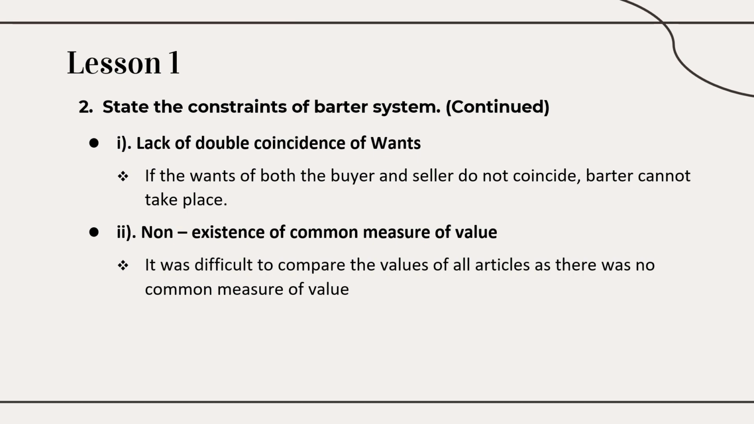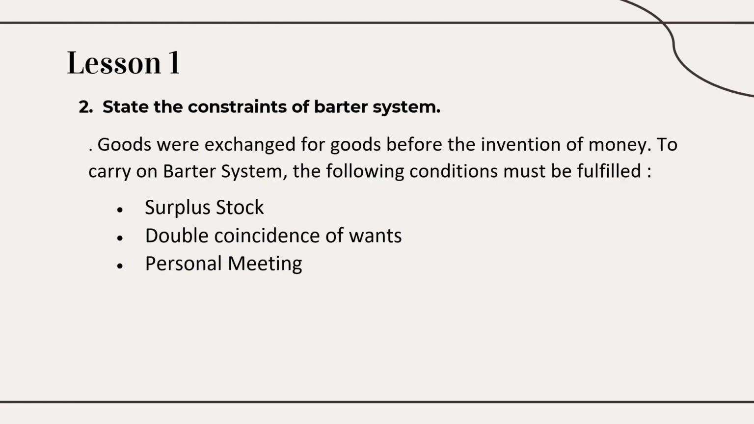All the different articles will be exchanged, isn't it? So there is no common value, no common measurement to value those articles. Okay, so that you have to add. So totally there are 4 points. The points which you study under the meaning, to fulfill the barter system, three conditions required.